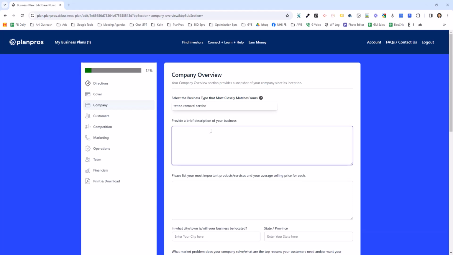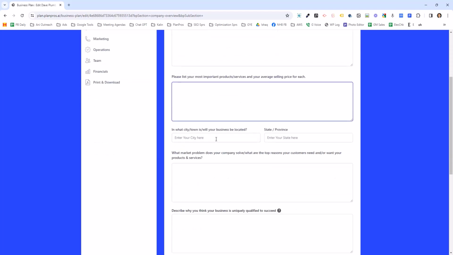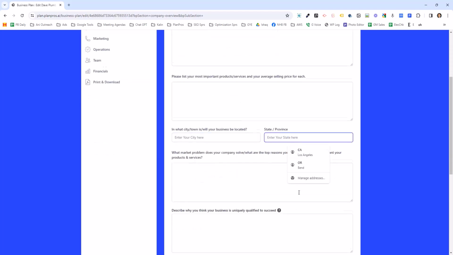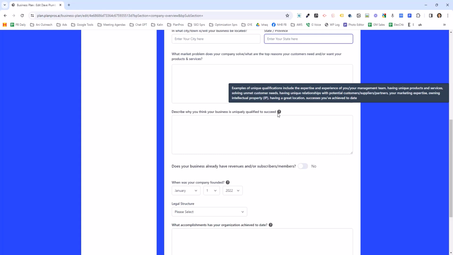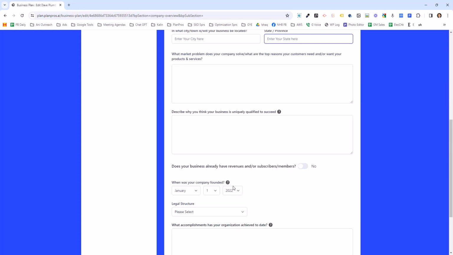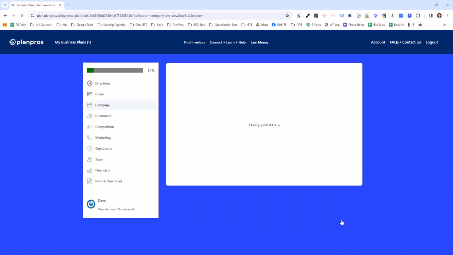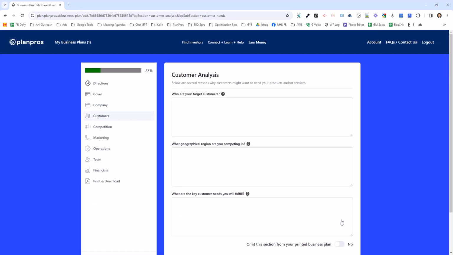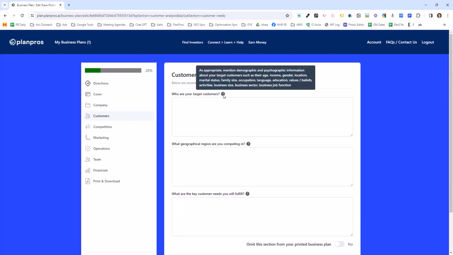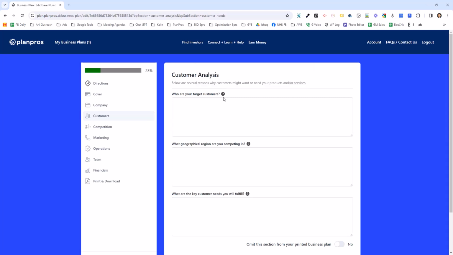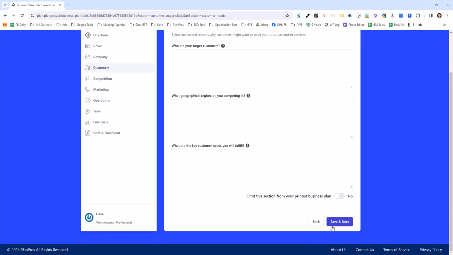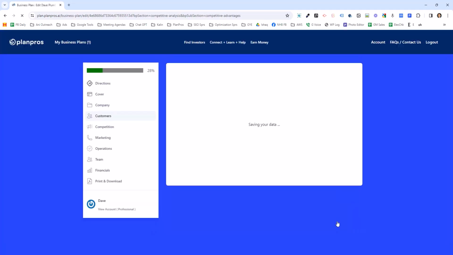Brief description, most important products and services, what city, what state you're in. So you're just answering some brief questions. Any question that seems possibly confusing, there are question marks to help you answer them, and you simply click Save and Next. So you're going through each core section of your business plan about your customers, your competition, who your target customers are. Here's a question mark with some tooltips, geographic region, and you're just simply going to save and next for each of the sections of your business plan.